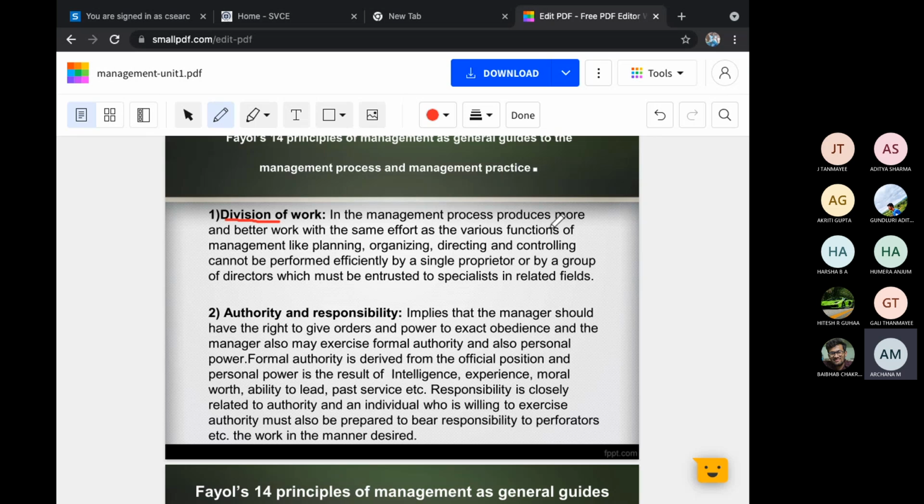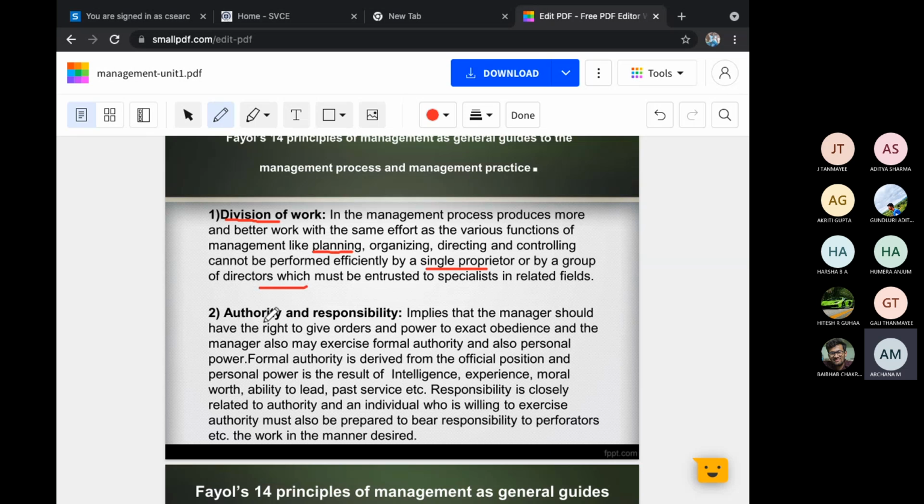Okay. In the management process, it produces more and better work with the same efforts, as the various functions of management like planning, organizing, directing and controlling cannot be performed efficiently by a single proprietor or by a group of directors. I cannot do all the work. I cannot do planning. I cannot do organizing, or only 5 people cannot do the entire thing. Okay. Divide the work among all the people who are there in that organization. See to that work, who is mainly good in that work, assign that work to that person. This is very important, given first importance by Fayol.